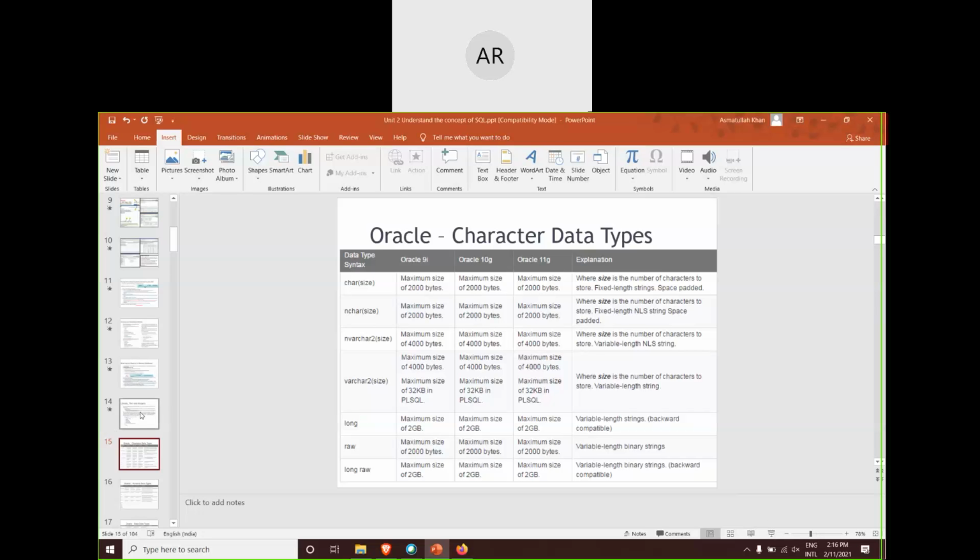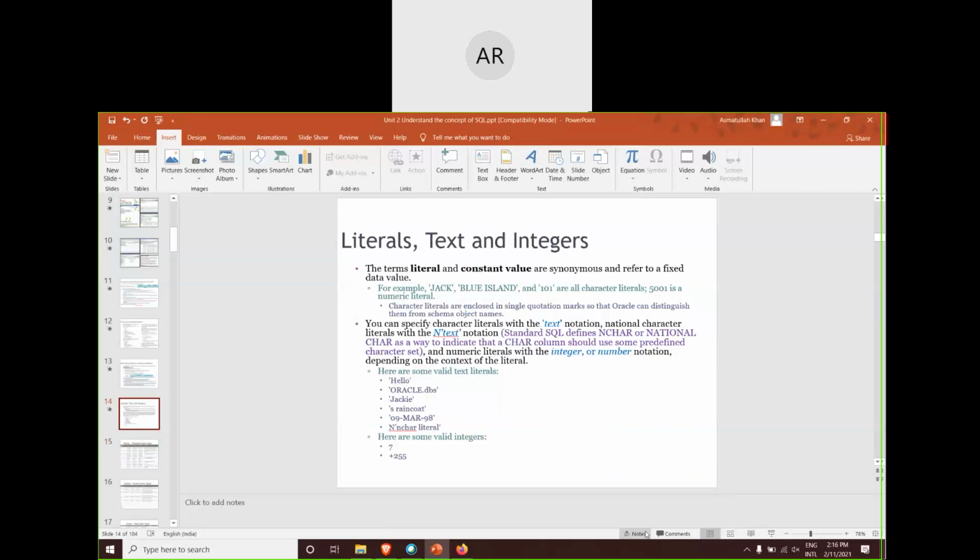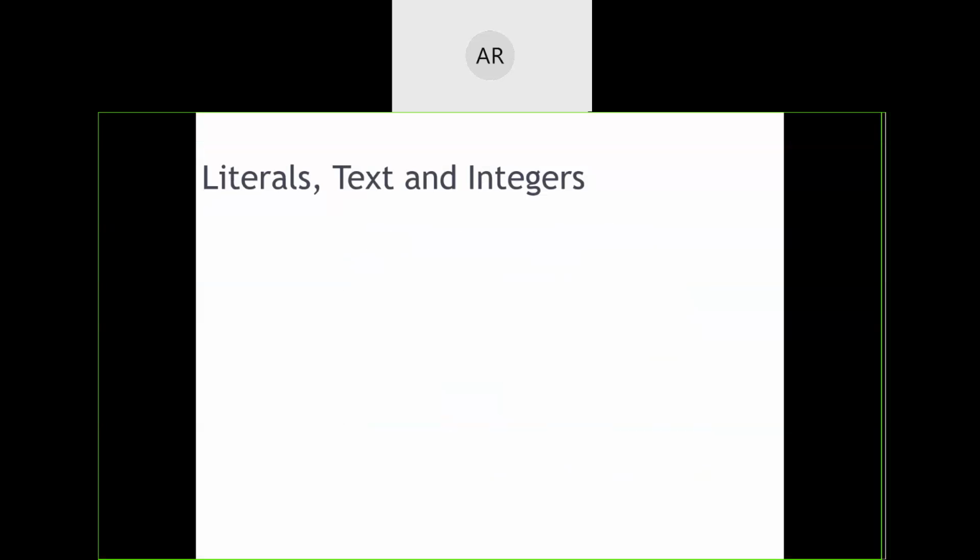In this session, we were discussing what literals are available in Oracle SQL. We came to know that whatever is kept in single quotes will become a character literal, and the numerical values will be integral literals. If we have a lengthy text kept in single quotes, that will also become a literal.